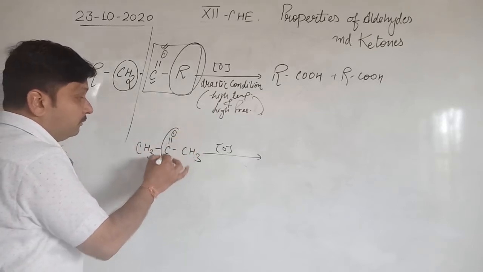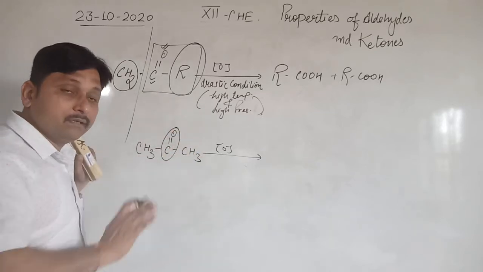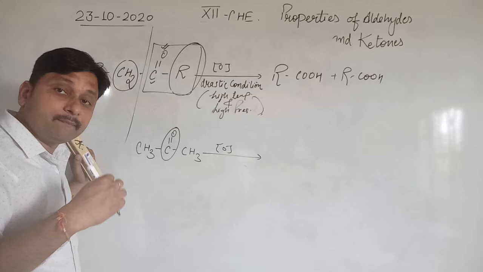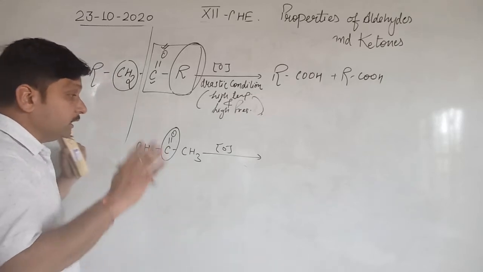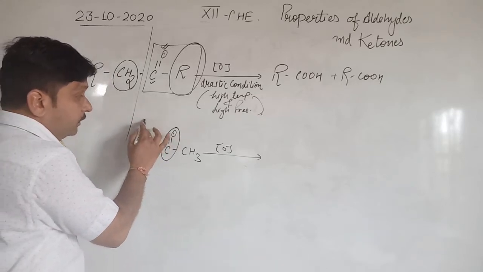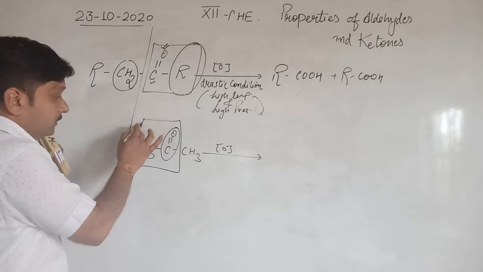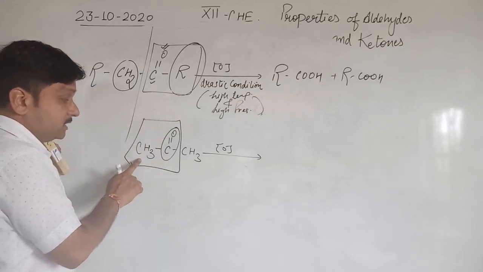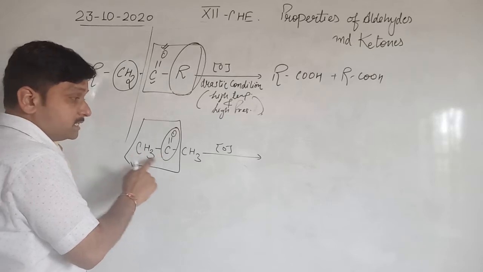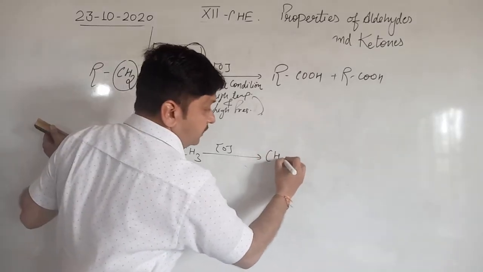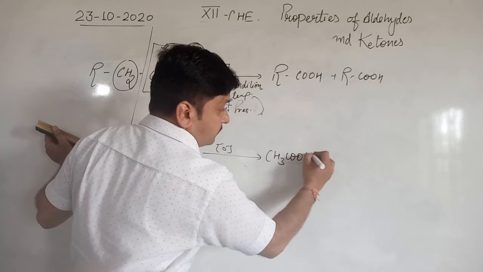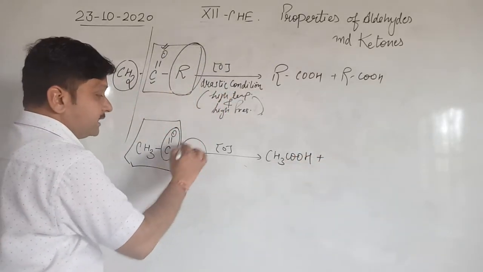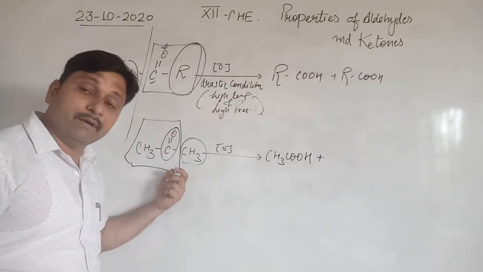this CO will stay on any one side, because the carbon numbers on both sides are the same. Say CO stays with CH3. It means CH3COOH will be formed from this side, and the right-hand side represents only one carbon atom.